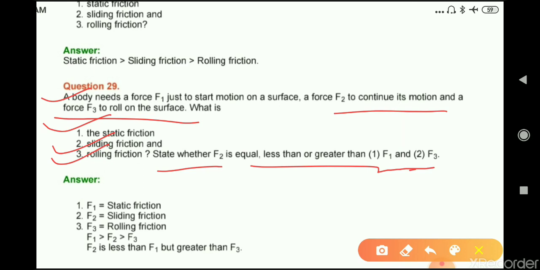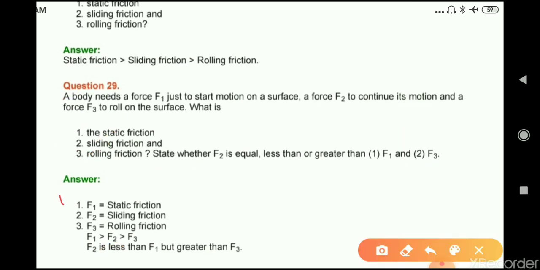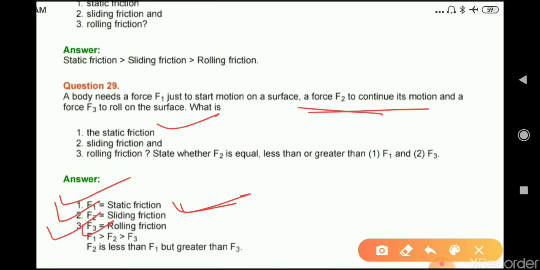So first one is F1 is static friction, F2 is sliding friction, and F3 is rolling friction, and F1 is greater than F2 and F2 is greater than F3. F2 is less than F1 but greater than F3.